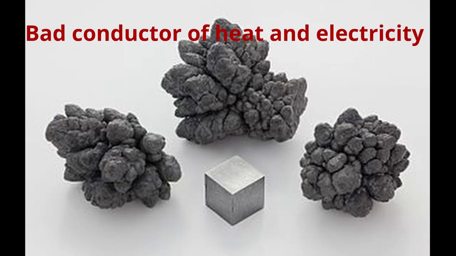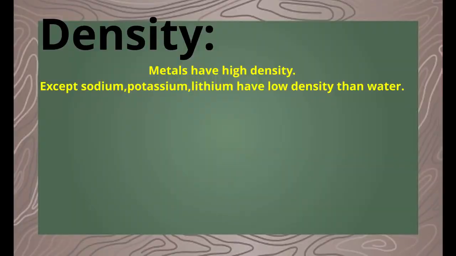Lead is neither a good conductor of heat nor a good conductor of electricity. Density. Metals have high density except sodium, potassium, lithium. They have lower density than water.